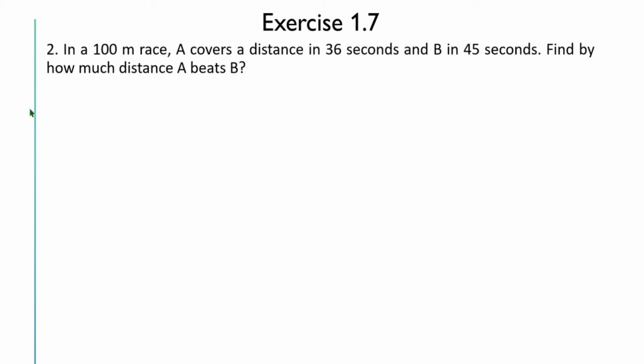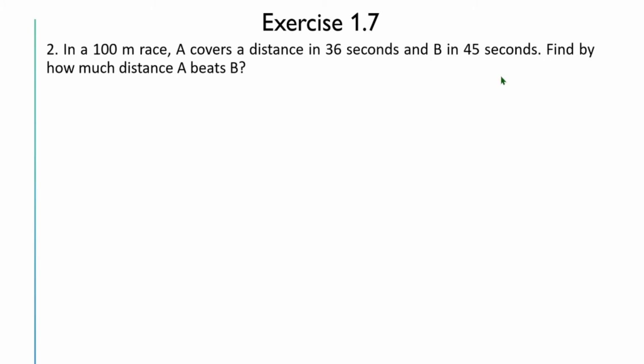In a 100-meter race, A covers a distance in 36 seconds and B in 45 seconds. Find by how much distance A beats B. So it is given in a 100-meter race, A takes 36 seconds to cover the distance and B takes 45 seconds to cover the same distance.